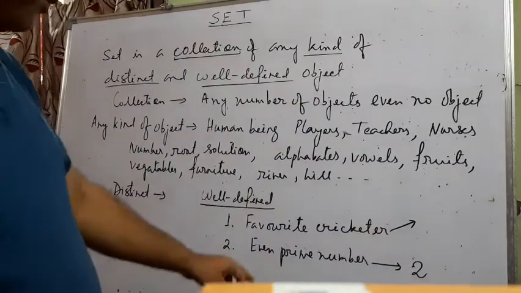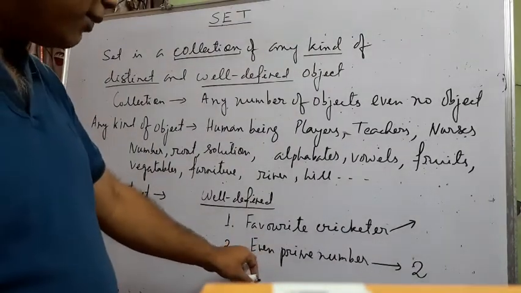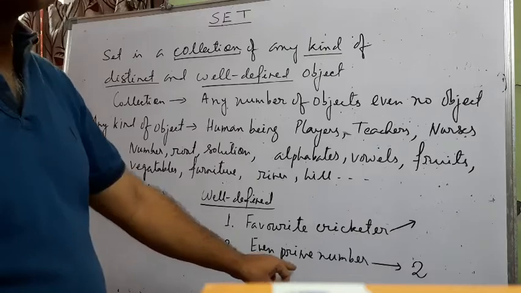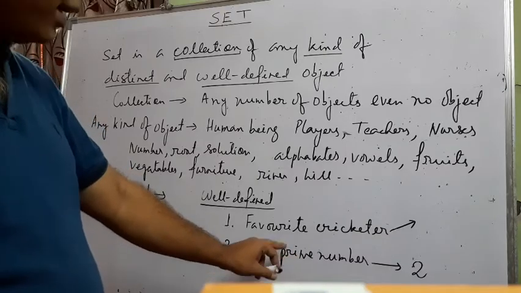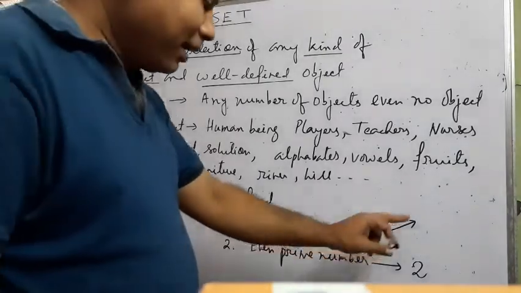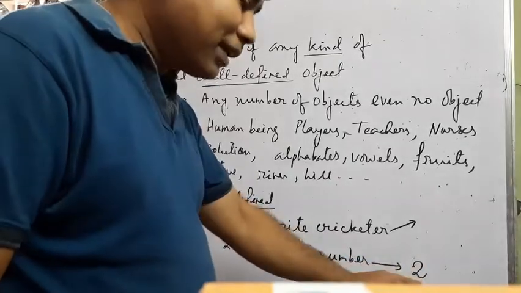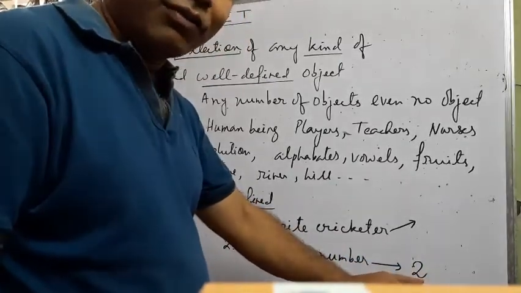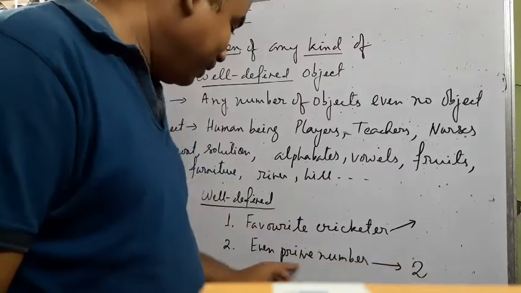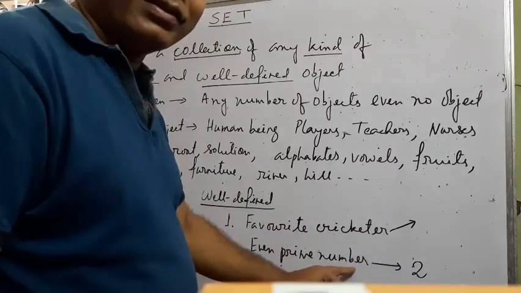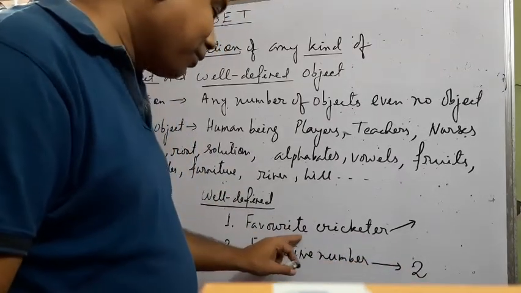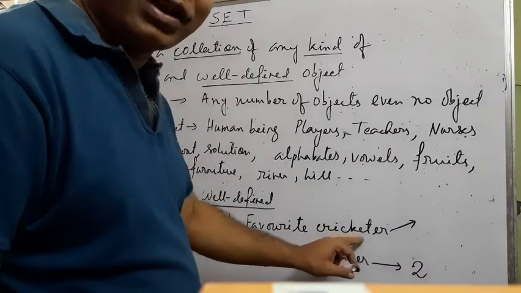So it is the definition of the object. What is the object? Even prime number. The definition is such that the object is the same for everyone, unique for everyone. So this definition is well defined. But this is another definition of object: favorite cricketer.